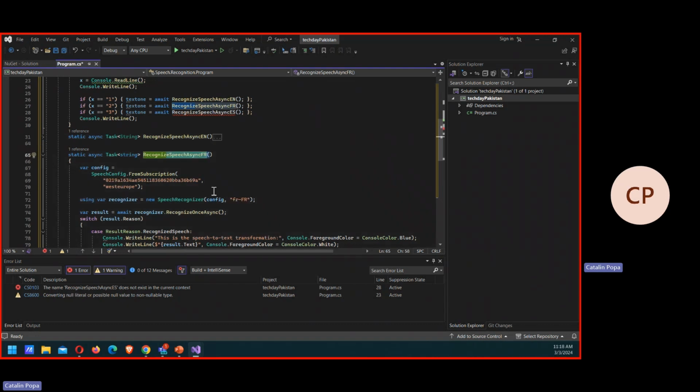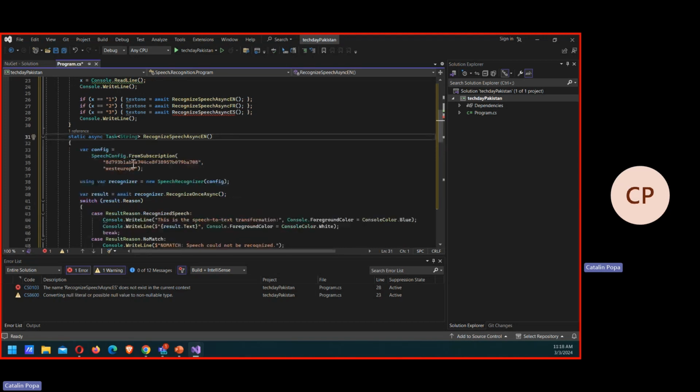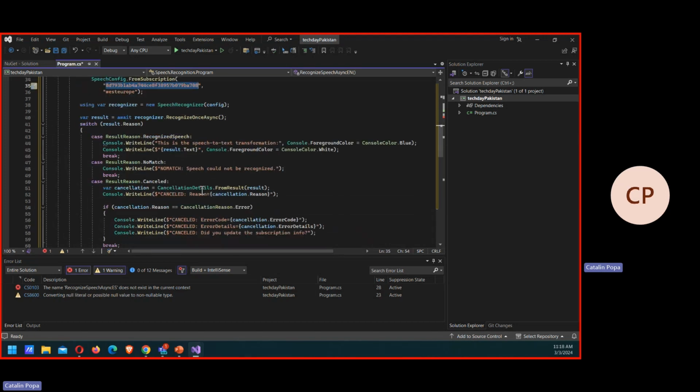But when it comes to other languages, the only thing that you need to do is, in this speech recognizer function that you're using to translate, specify the language code. And for French, it's FR. Based on this, you're telling the artificial intelligence, hey, I'm going to speak in this language, which has this code. And the artificial intelligence will say, okay, you're now speaking in French, so I'm going to do speech to text in the French language. That's the only difference. Other than that, as you can see, the code is the same.